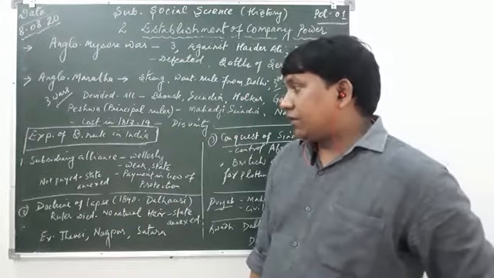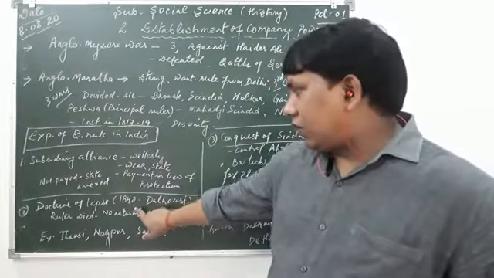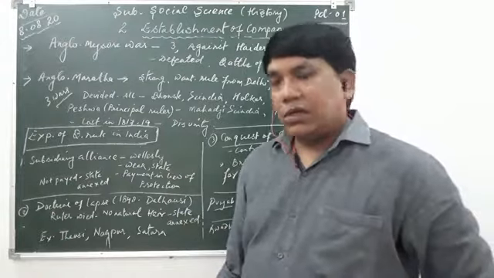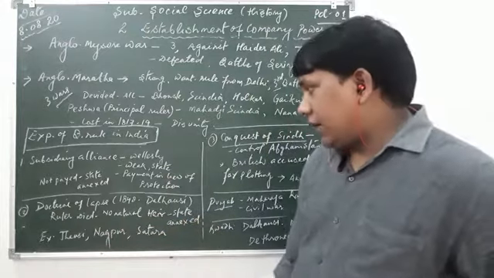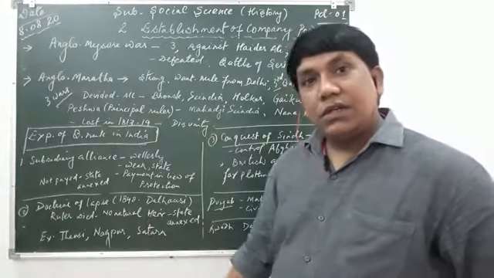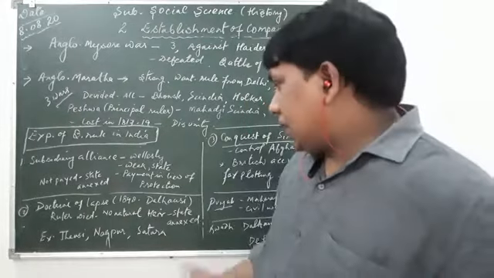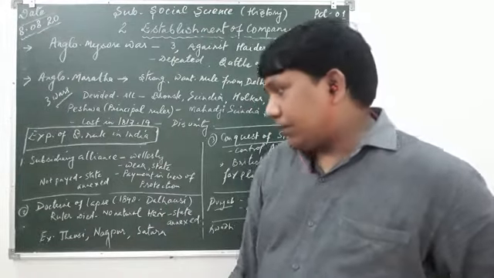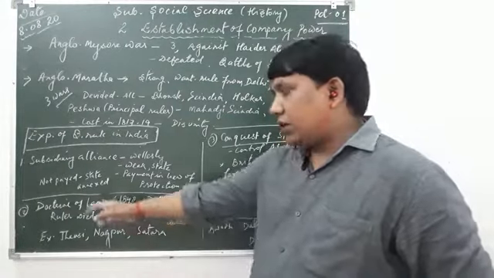And the next one is the doctrine of lapse. The doctrine of lapse was started from 1848. Governor General Dalhousie actually established this rule. When the ruler died without any natural heir, the state was annexed by the East India Company. So many states were annexed by the doctrine of lapse. Jhansi, Nagpur and Satara were three main states annexed by it.